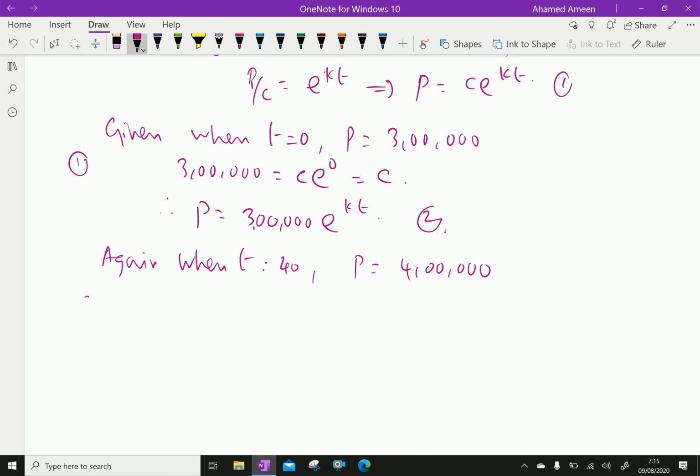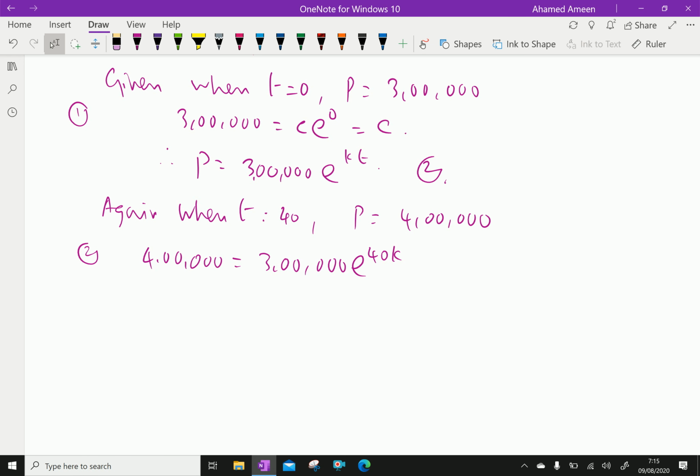Therefore, equation 2 becomes 400,000 equals 300,000 e power 40k, because we are substituting t equals 40.